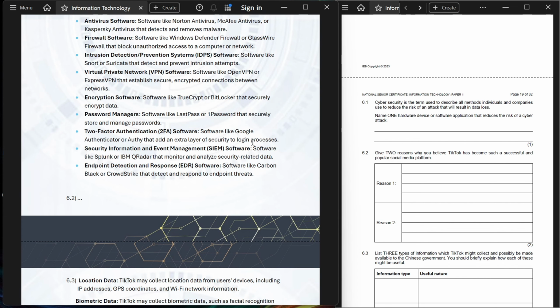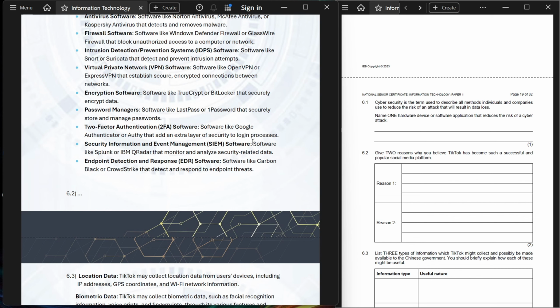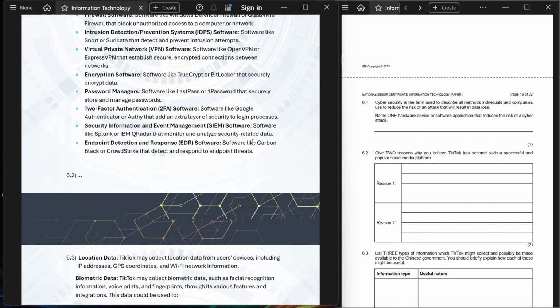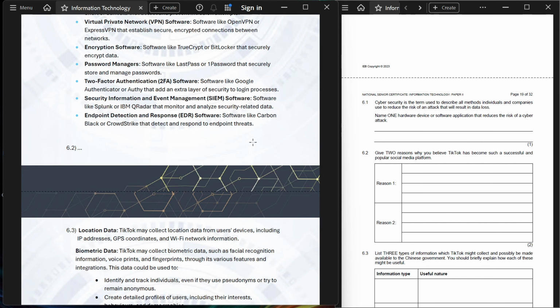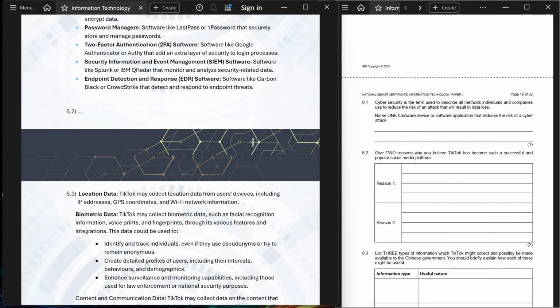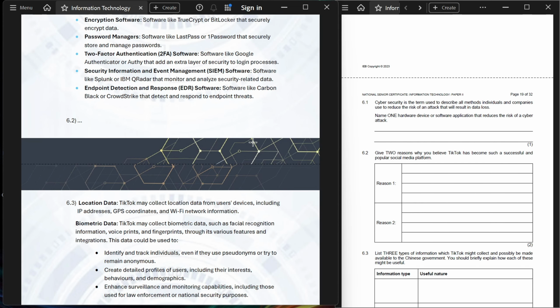Information type number 2. Biometric data. TikTok may collect biometric data such as facial recognition information, voiceprint, and fingerprint through its various features and integrations. This data could be used to identify and track individuals, even if they use pseudonyms or try to remain anonymous. Create detailed profiles of users, including their interests, behaviors, and demographics. Enhance surveillance and monitoring capabilities, including those used for law enforcement or national security purposes.